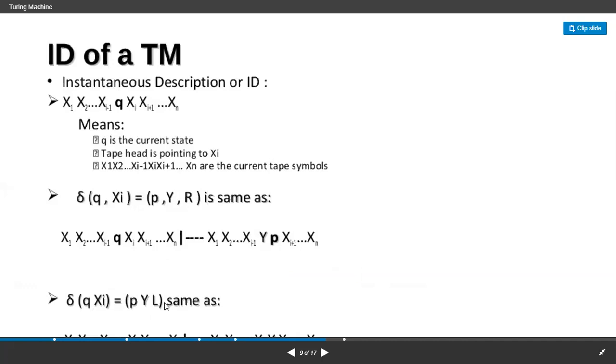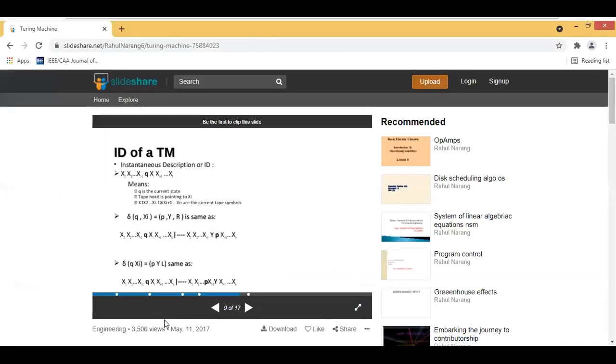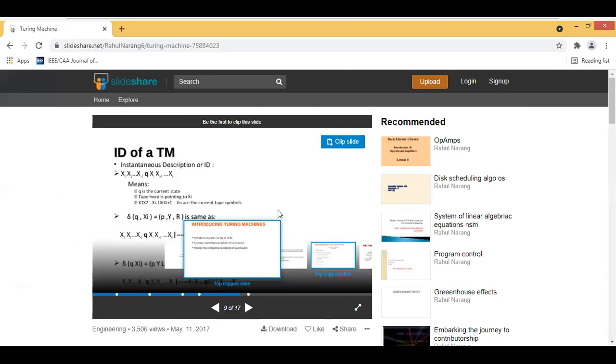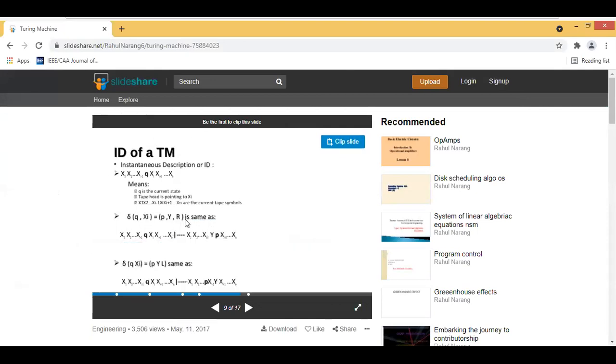So for the same thing, q xi is equal to p y left. Now you need to show it as p y left. How to show it as p y left? Like this, you need to show it. See here, x1 to xi minus 1 q, and the same thing here we are taking as an input, and finally we are getting an output as p, with a y, but you need to move to L.